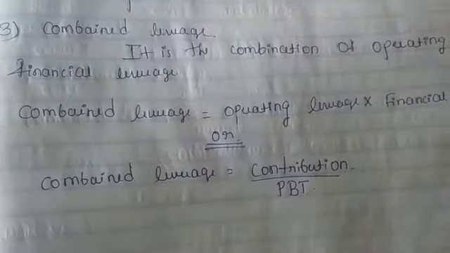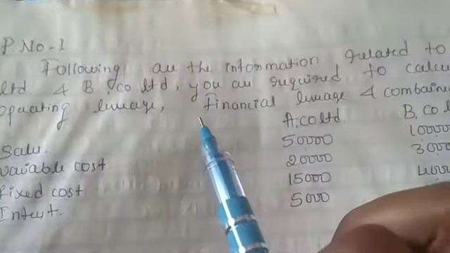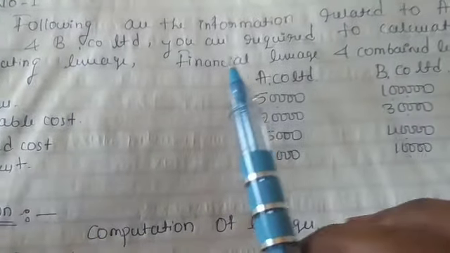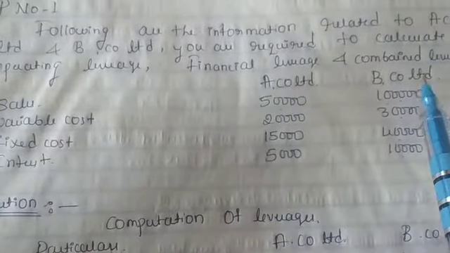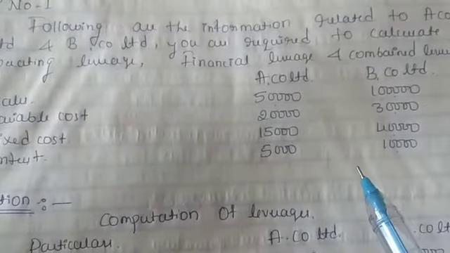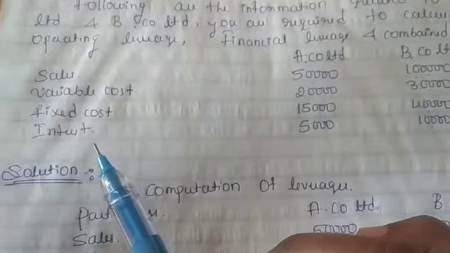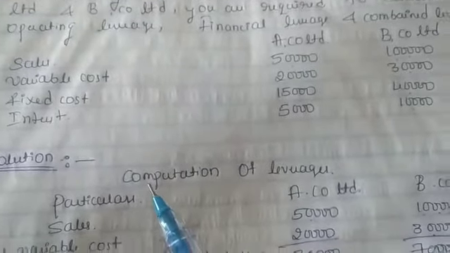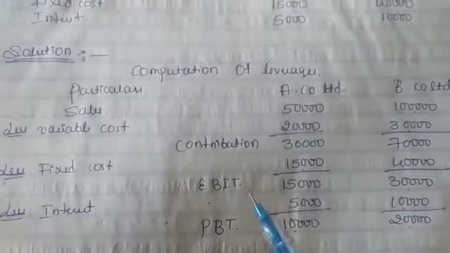I will explain it with one simple problem, that is problem number 1. Following is the information related to A Company Limited and B Company Limited. You are required to calculate operating leverage, financial leverage and combined leverage. Here is A Company Limited information and here is B Company Limited information, and here sales, variable cost, fixed cost and interest are given.